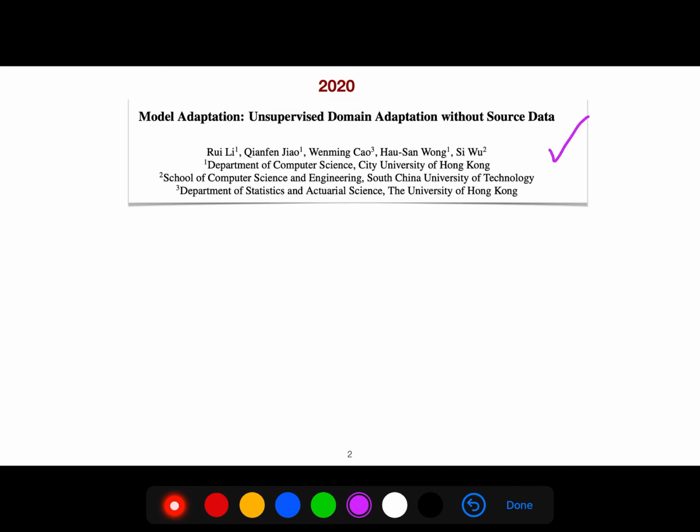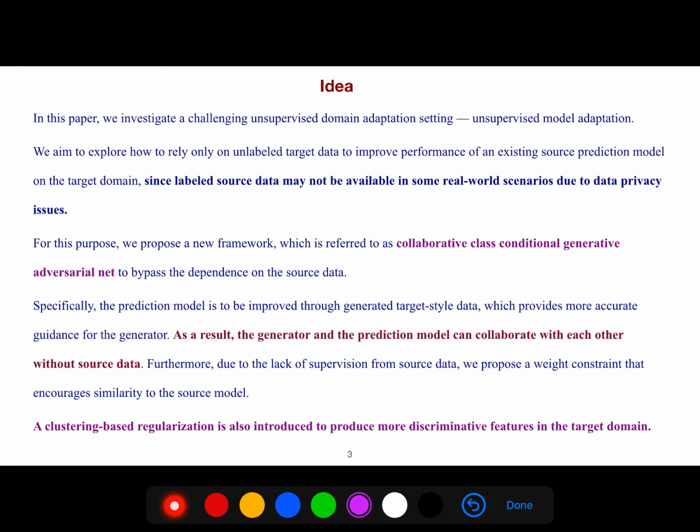So I'm gonna be explaining this paper from 2020: Model Adaptation, Unsupervised Domain Adaptation without Source Data. It means it is source free. So we investigated a challenging unsupervised domain adaptation setting, unsupervised model adaptation, and we aim to explore how to rely only on labeled target data to improve performance of an existing source prediction model on the target domain, since labeled source data may not be available in some real-world scenarios due to data privacy issues.